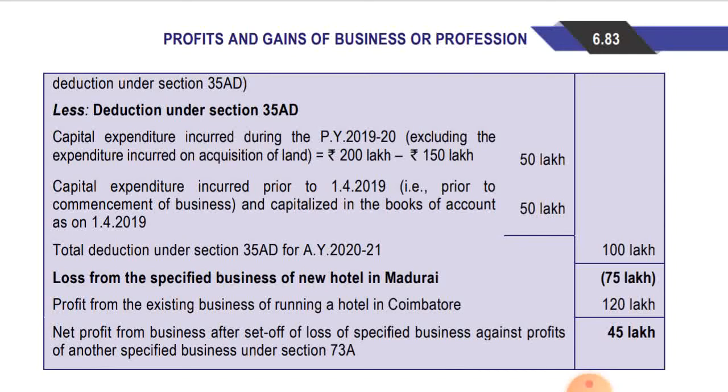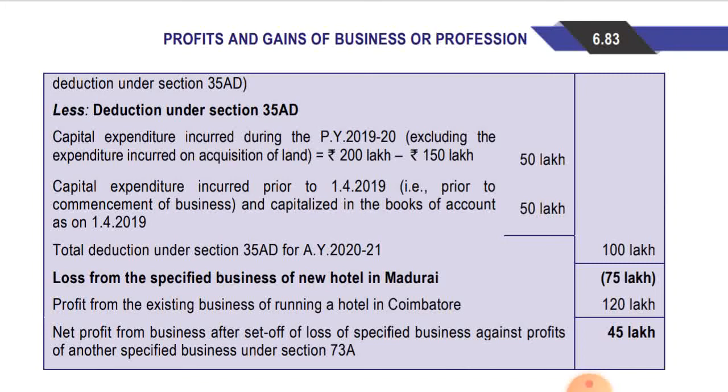Capitalization is mandatory, then only you can claim deduction in respect of section 35AD. So it is one of the criteria that before commencement of business, if any amount is incurred as a capital expenditure in respect of specified business, you have to capitalize this in the books of accounts for claiming deduction under section 35AD. Okay, so it has been capitalized, so 50 lakhs amount is the total deduction under section 35AD for the assessment year 2021 is 100 lakhs.